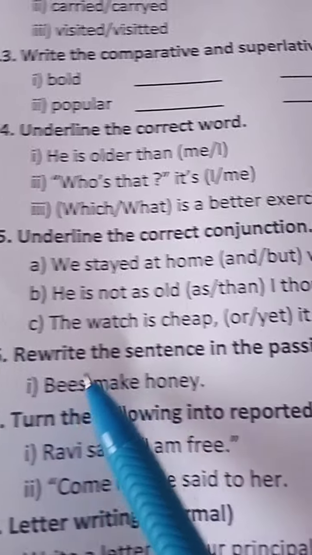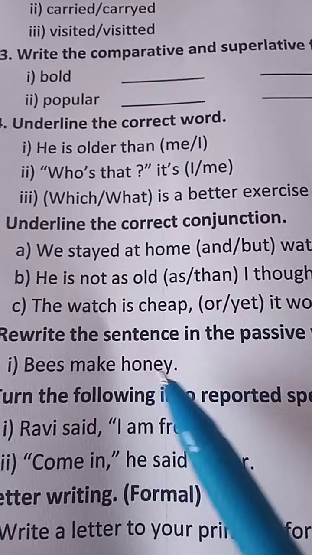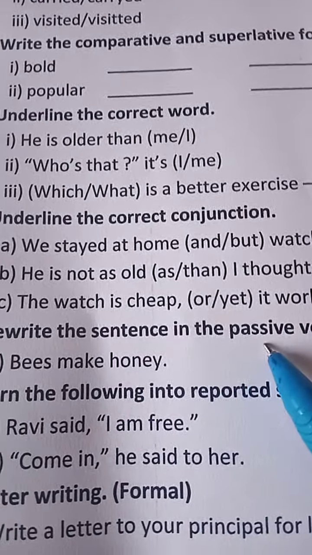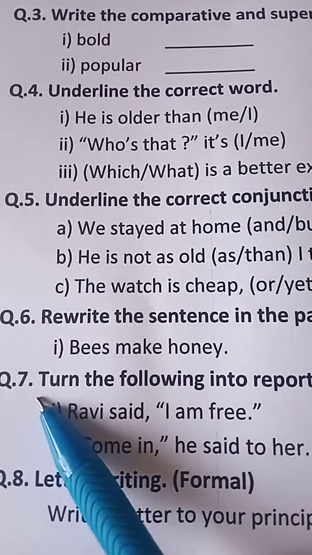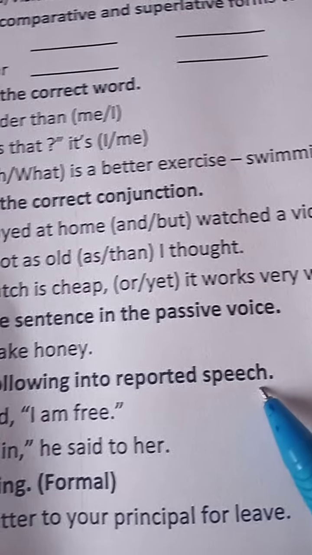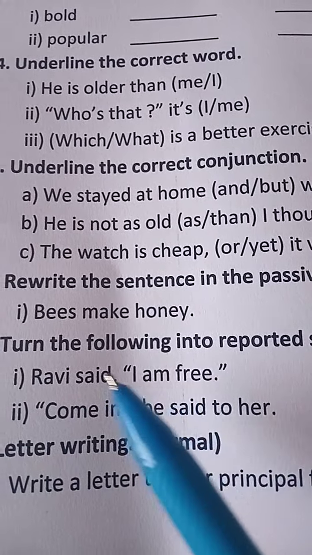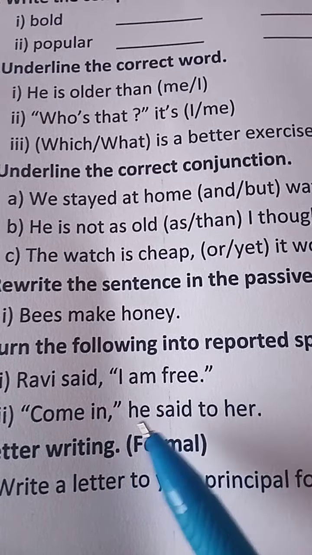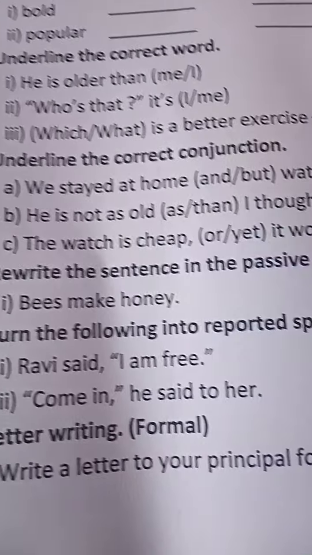Now question number 6, rewrite the sentence in the passive voice. You have to make this sentence passive, from active to passive. Now question number 7, turn the following into reported speech. Reported speech, 2 questions, 2 marks. This is simple. Ravi said, I am free. Coming to said to her. This is very simple.